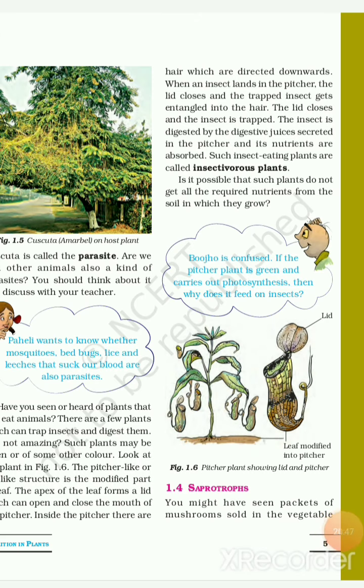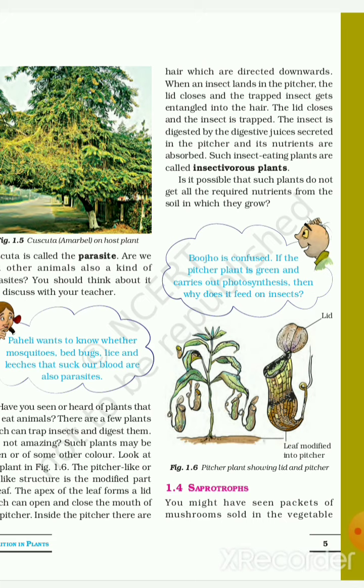So till now we had seen two different modes of nutrition in plants, that is autotrophic and heterotrophic nutrition, and different plants, that is insectivorous plants and parasite plants, and we had seen many other things. All living organisms require food and utilize it to obtain energy, to grow, and to repair damaged parts of the body.